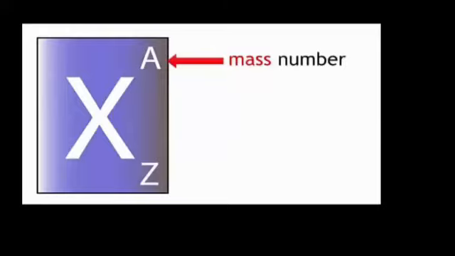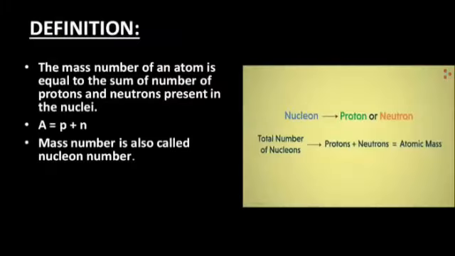It is represented by capital A. Now let's have a look at the proper definition of mass number. Atomic number is also called mass number. The mass number of an atom is equal to the sum of the number of protons and neutrons present in the nuclei. Students, let's have a look at this mathematical